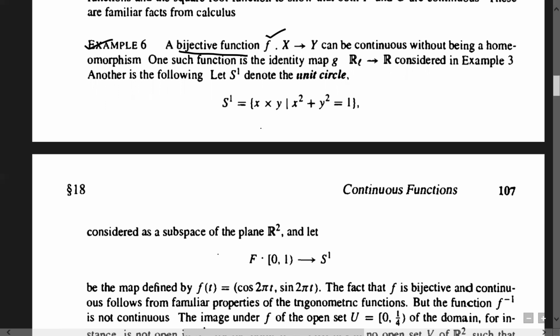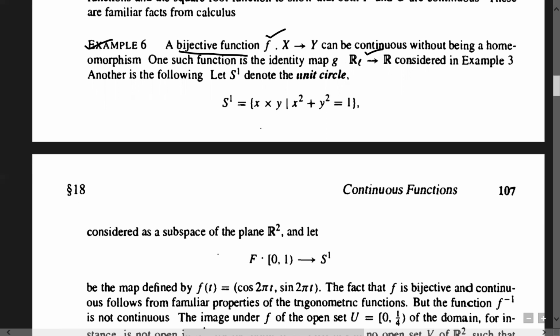So okay, I mean f inverse need not be continuous. For this question, I think I have already discussed it. Let me recall it. One such function is the identity map g from R_L to R, and we know how g goes from R_L to R.